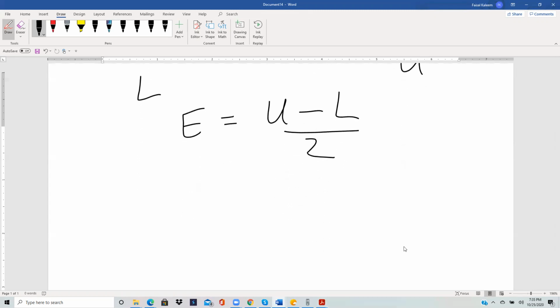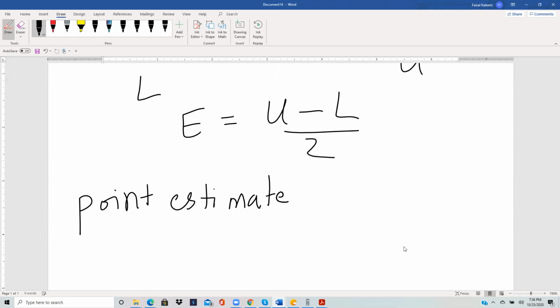The point estimate is the midpoint of the interval, and that midpoint is U plus L divided by 2. So margin of error is U minus L divided by 2, and point estimate is U plus L divided by 2.